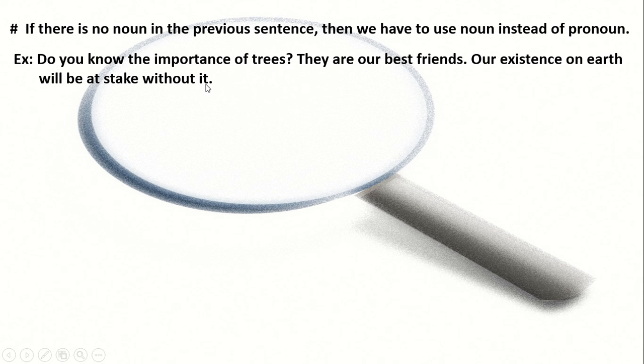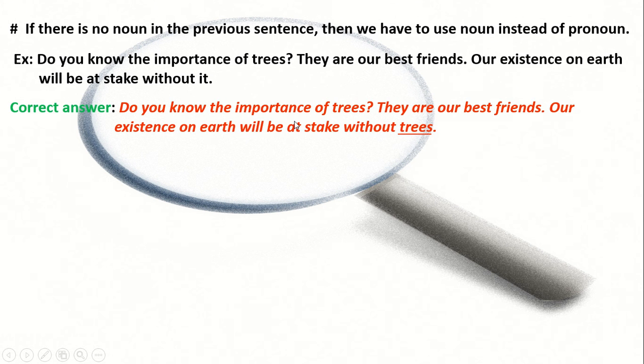The pronoun it is used. And we already know that we have to consider the previous sentence. They are our best friends. Here, there is no noun that can indicate the pronoun it. So, for this pronoun it, we have to use a noun. That is: Do you know the importance of trees? They are our best friends. Our existence on earth will be at stake without trees.